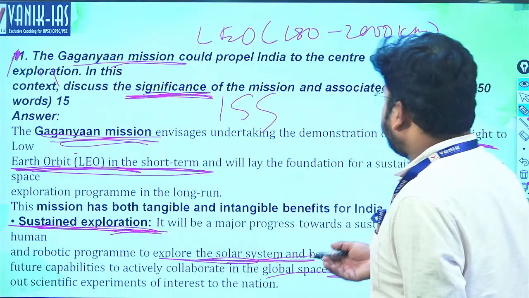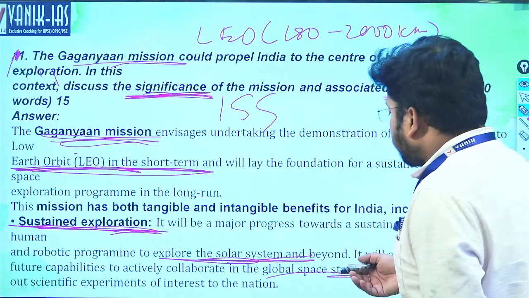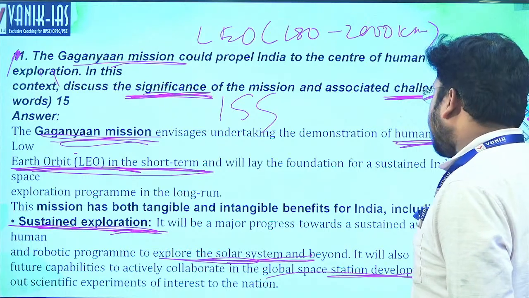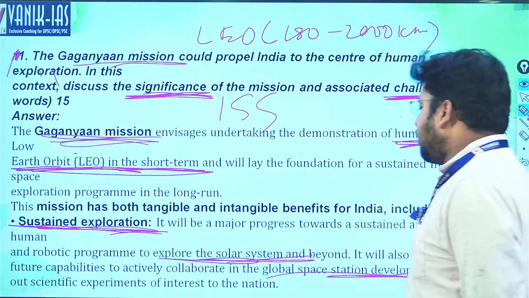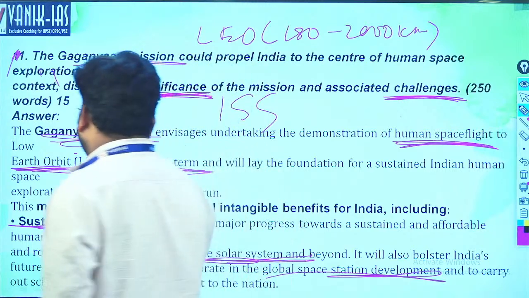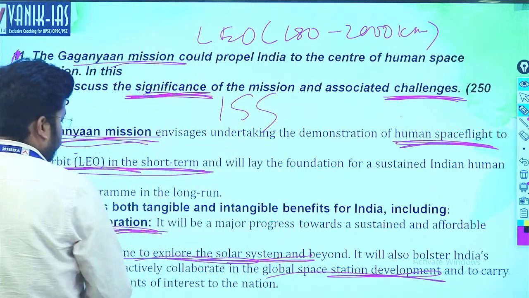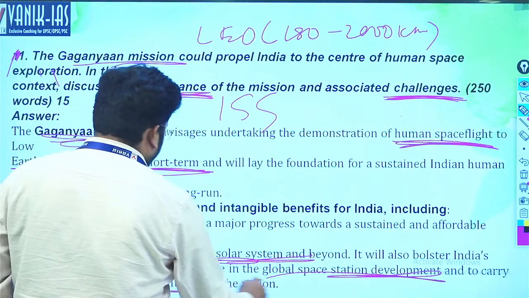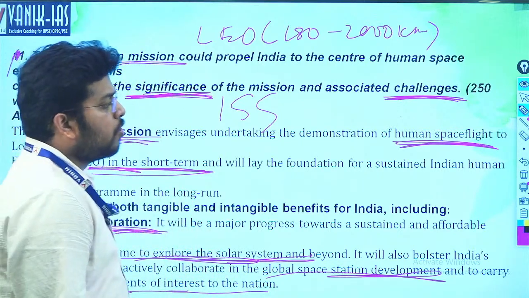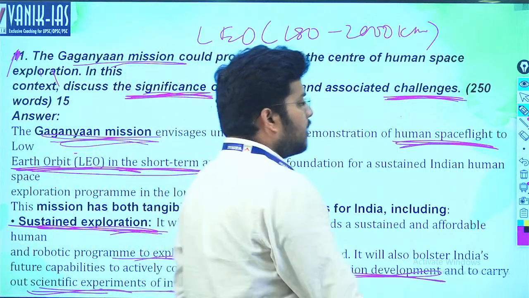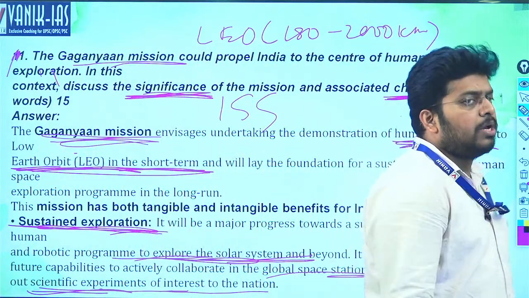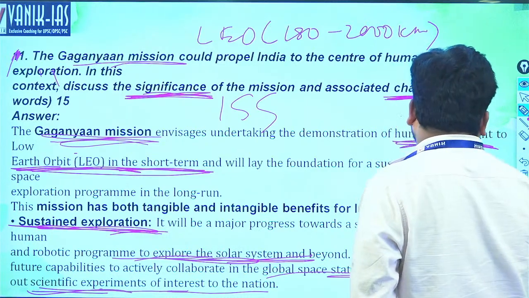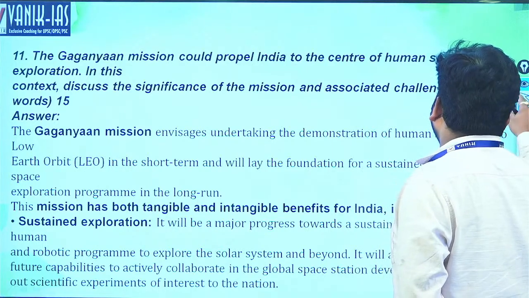Now India will be a credible player that can collaborate in the global space station development in space, and carry out a scientific experiment of interest to the nation, right? So it is the first step to explore the space, and in future we can imagine that we will establish scientific experiments that will be helpful for our nation. We can start such type of developments. Russia has already started its own space station. China is also developing its own space station. India is also aspiring to develop its own space station by 2030.